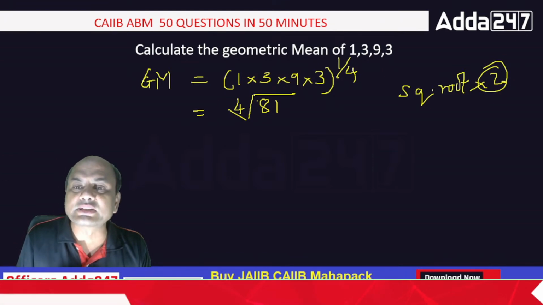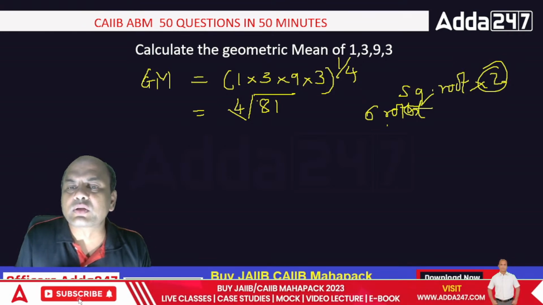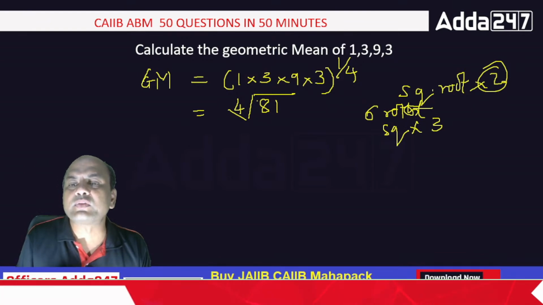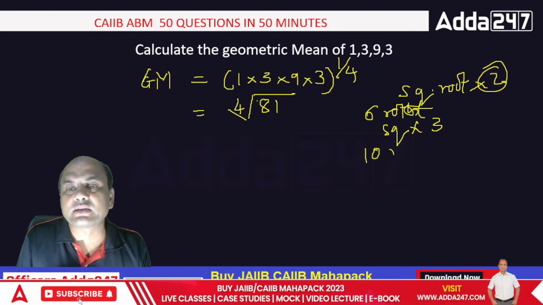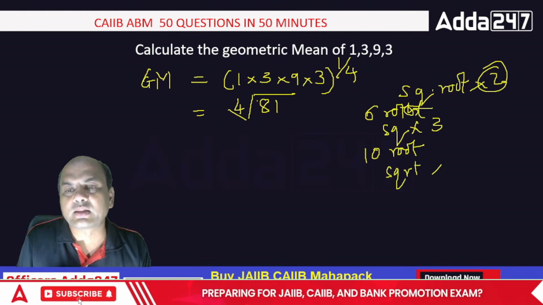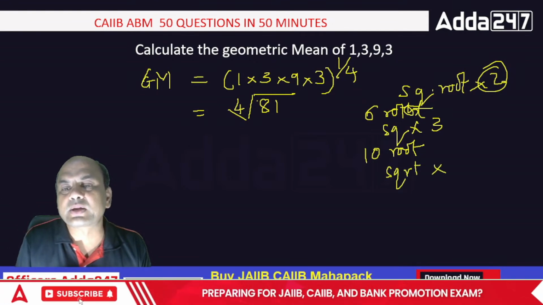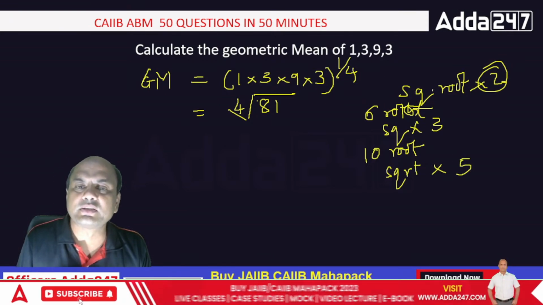Suppose I ask you for the 6th root. So what is it? Square root into 3. So I'll press the square root key 3 times. Suppose I ask you 10. See here, even numbers are very easy. For the 10th root, how many times will you press the square root? Tell me. How many times will you press square root for finding the 10th root? 5, isn't it? So that is my answer.